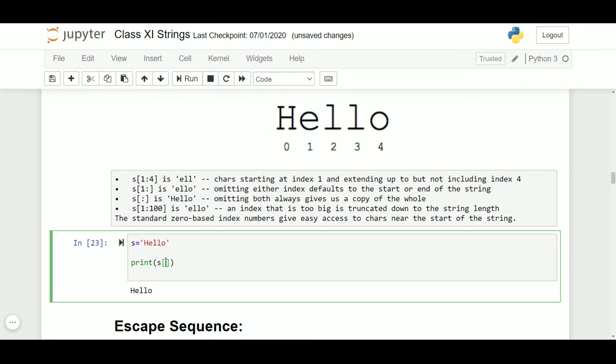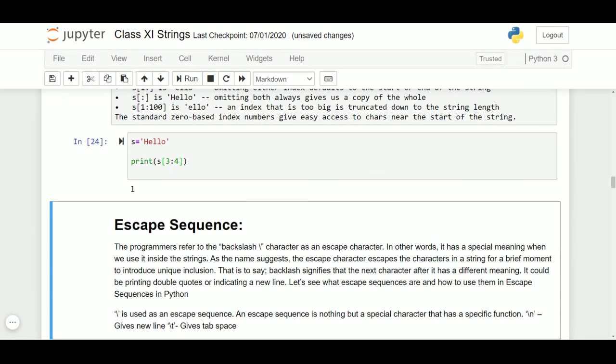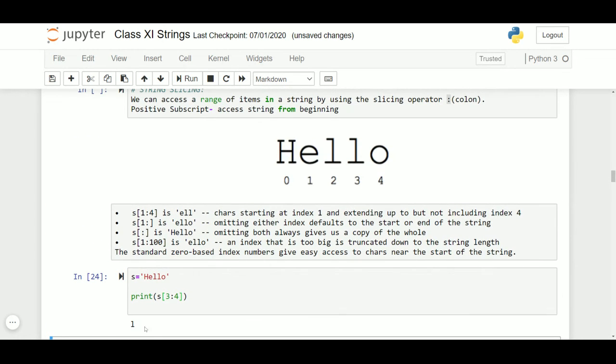So this way you can start with any index number and go till any index number. If I say 3 to 4, that means it will go from 3 till 4 with a step of +1. It will only give the L letter, from 3 to 3.